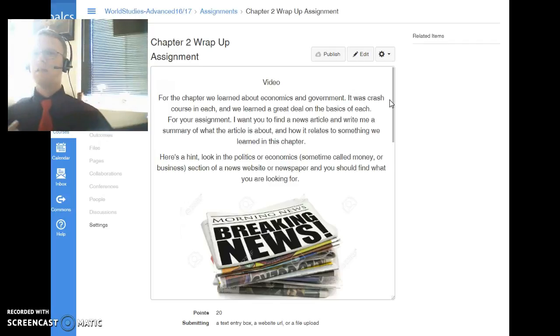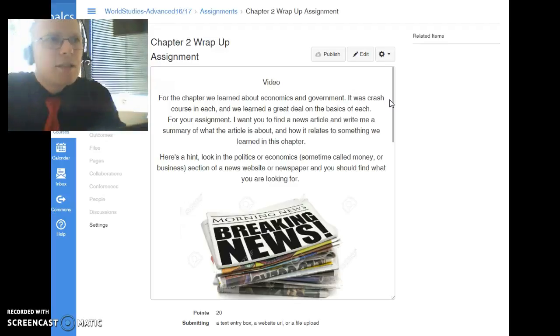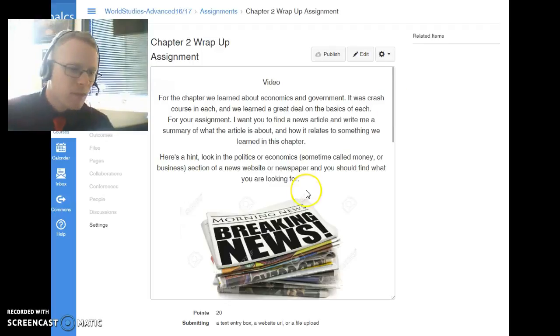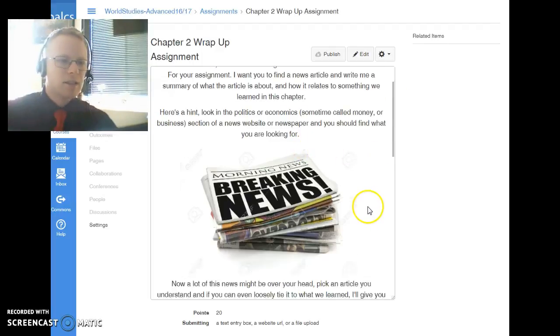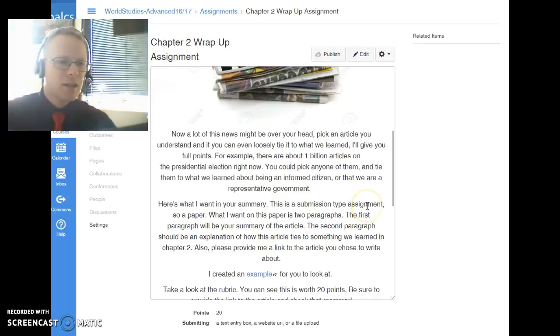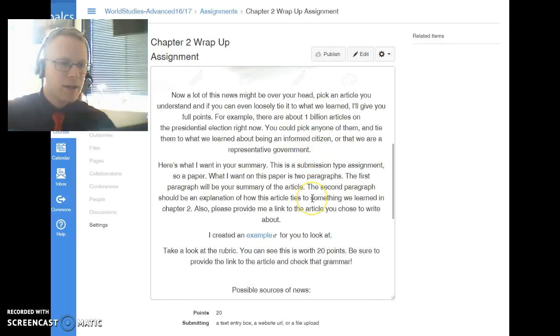We also learned that part of being a good citizen of the country is being informed on current events and issues and making educated decisions when voting. So that's an easy type of article to find, and easy ways to link it back to Chapter 2. So that's really your assignment. I really just hit a lot of these things up that are written down here.